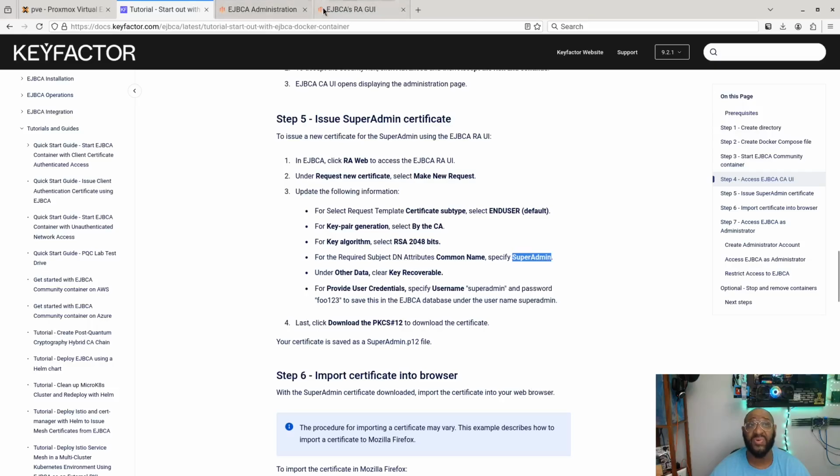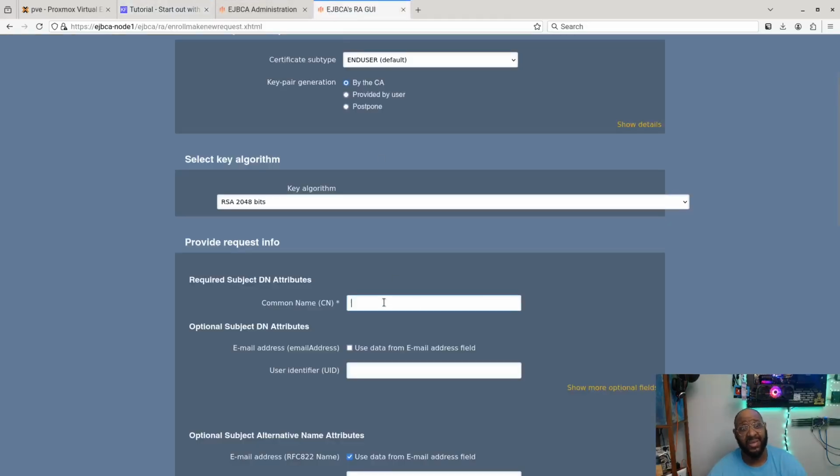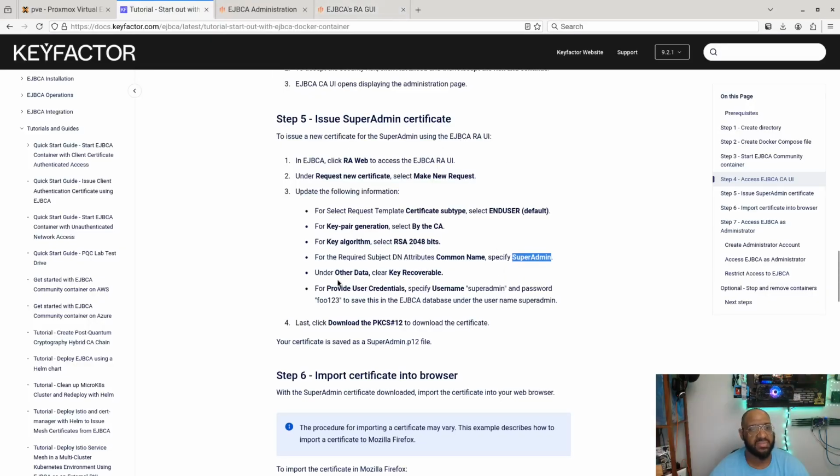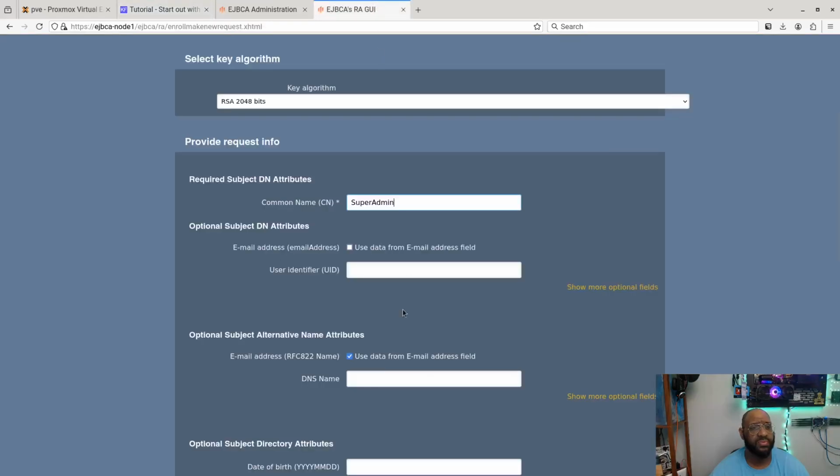Don't get creative. One thing I've learned after all this time of doing my home lab: don't get creative when it matters. If you've got time to rebuild and do everything, do what you want. But until then, no. Do what it says. Other data, clear key recoverable.